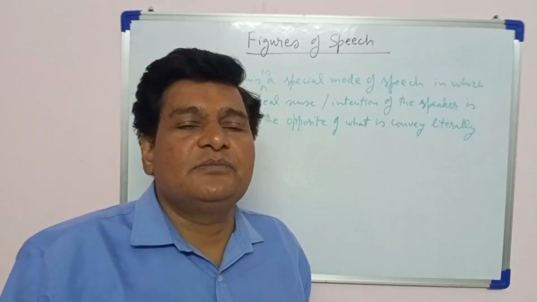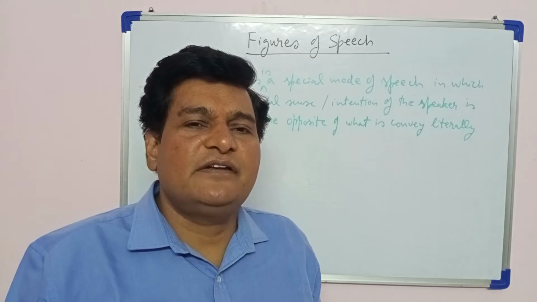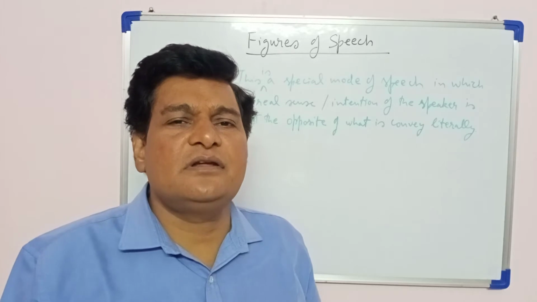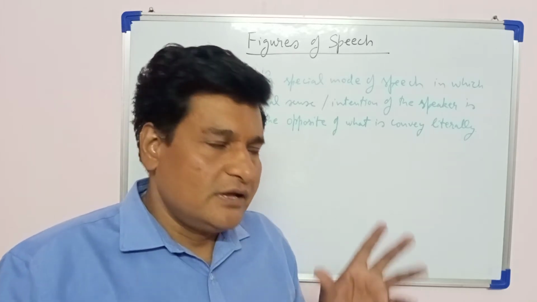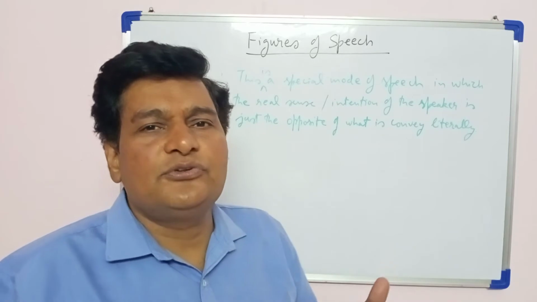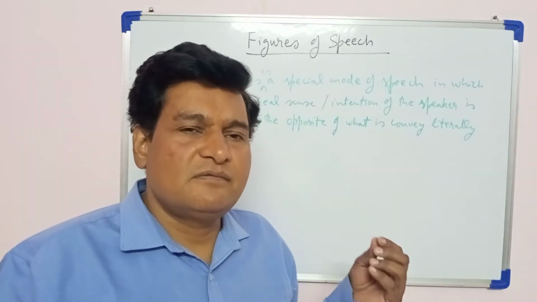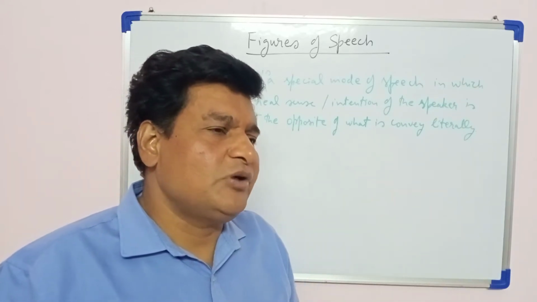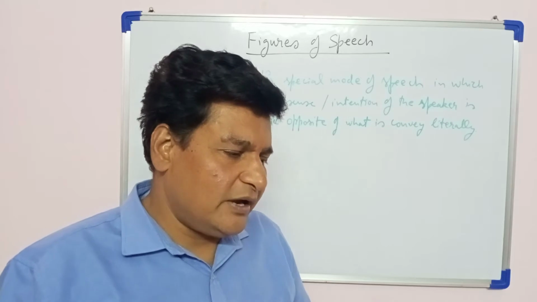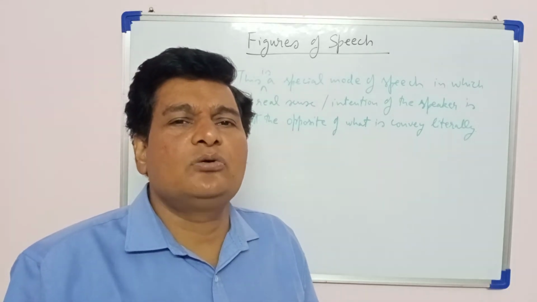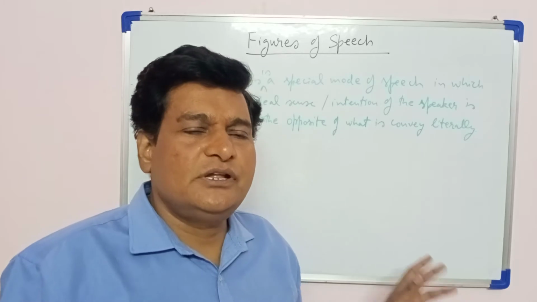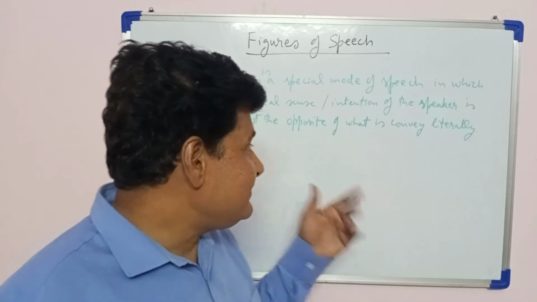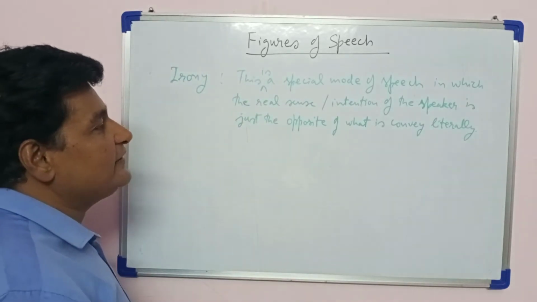If a person says something and he intends some other meaning, what he is saying is not his intention. His intention is something else. So his intention is just the opposite of what he conveys through his words, then there will be irony in such a sentence. Similarly, there might be a situation in which what you expect from the situation, the real outcome is totally different. So these are the situations in which irony comes. So let us see and understand through various examples.